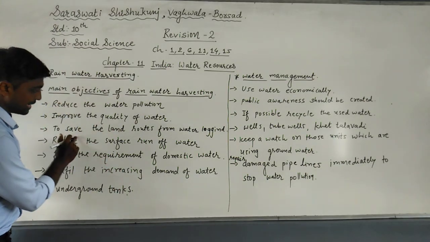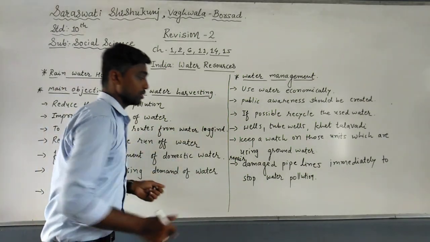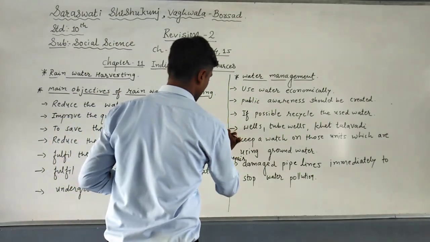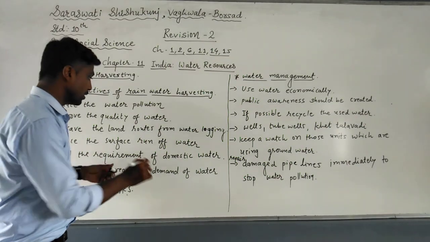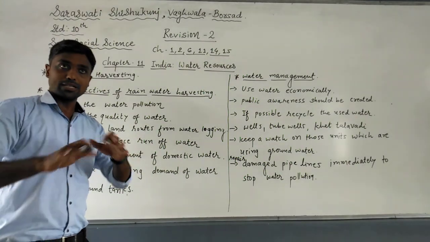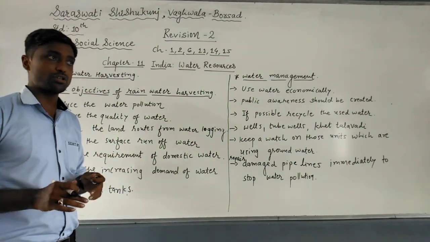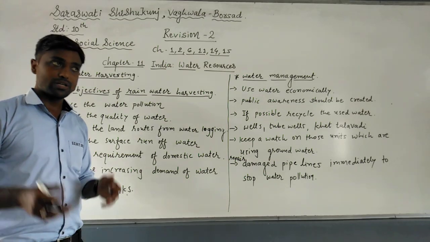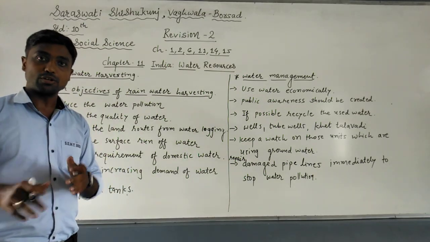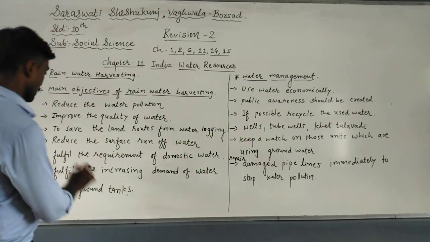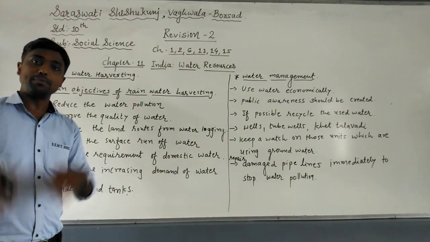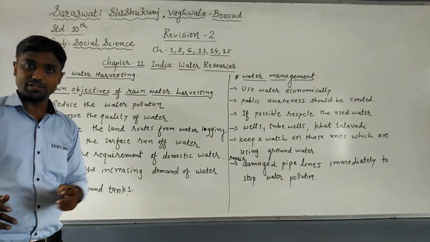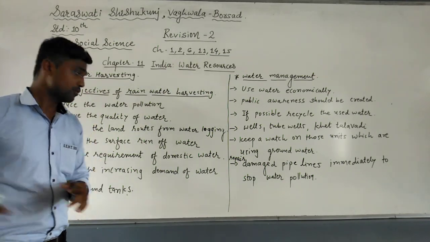Next one, to save the land roots from water logging. Because you know that in the rainy season, if water is logged on the roots, it may damage those roots, so it is good to allow that water to be stored into the ground. Reduce the surface runoff water, okay, it means that whatever rain we have should not be easily wasted. It should be stopped and it should be saved.